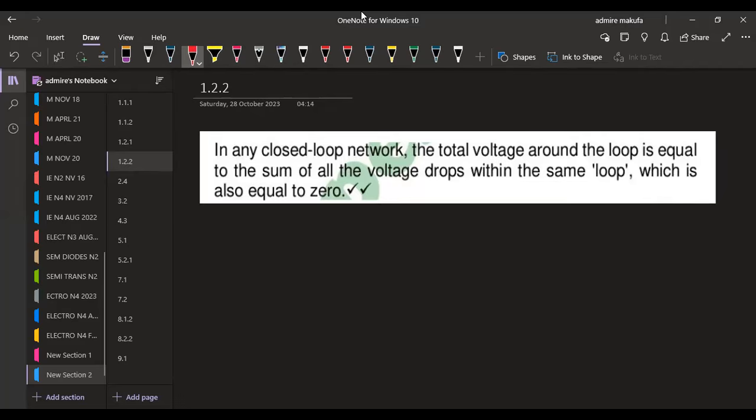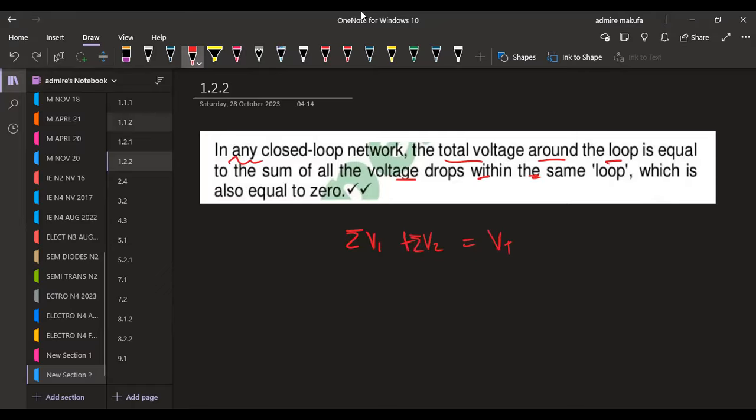So this is what we are given here, that in any closed network, the total voltage around the loop is equal to the sum of all the voltage drops within the same phase, which is also equal to 0 if you take the sum of all the voltages. But if you talk about the voltage drops, we're going to have the first voltage drop and the second voltage drop, whose sum is equivalent to VT, which is the total voltage in that circuit, depending on the loop that you are taking.